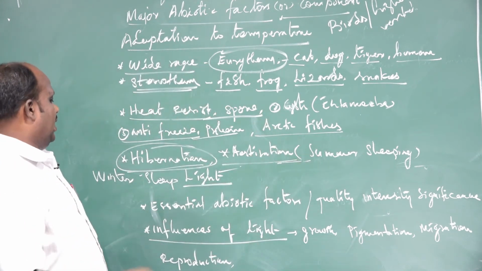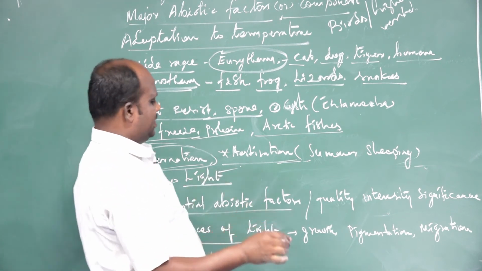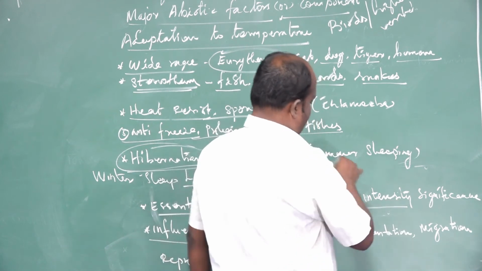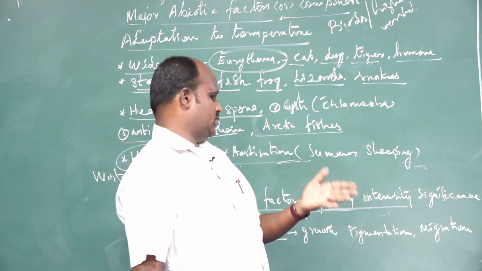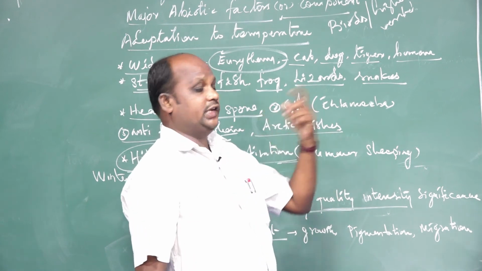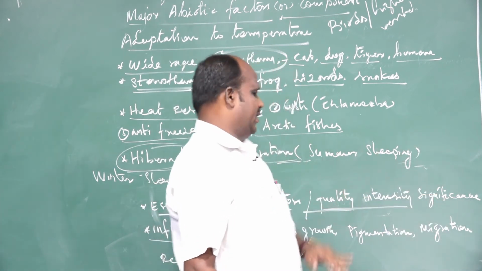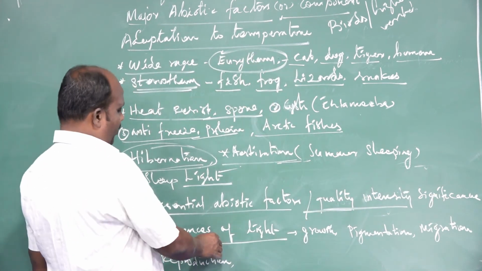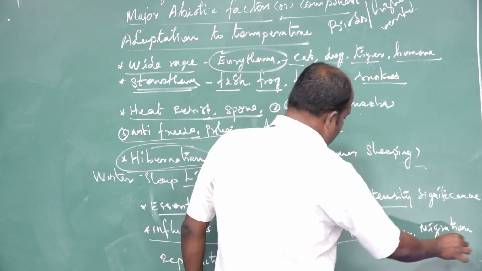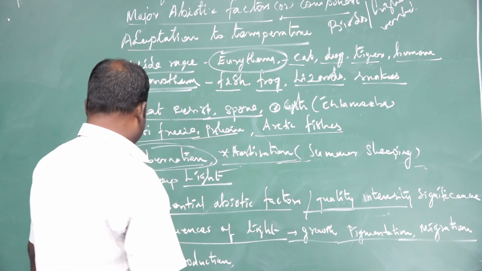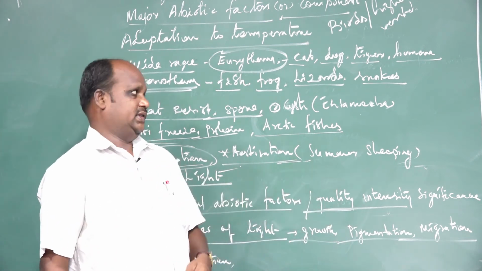Okay, next one, temperature. It is essential for abiotic factors. Quality of intensities. The animal's entire behavior and quality will be very sensitive, and it increases significantly with temperature. Next one, it influences light, growth, pigmentation and migrations. Understand? So reproduction is also influenced by light factors.